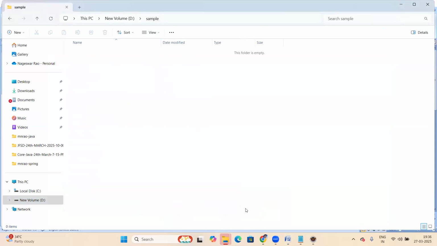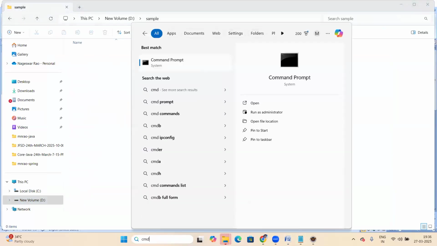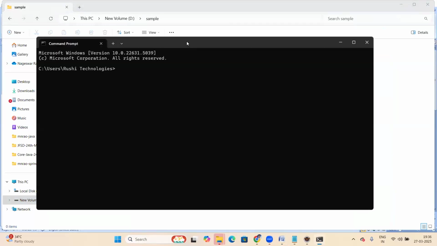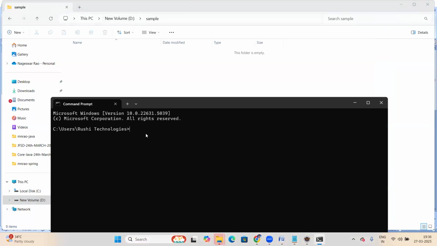So for this, I'm taking Notepad. Notepad means command line. We should go to command CMD. Search for CMD. That opens command prompt. After opening command prompt, now we should go to D drive. D colon will take us to D drive.